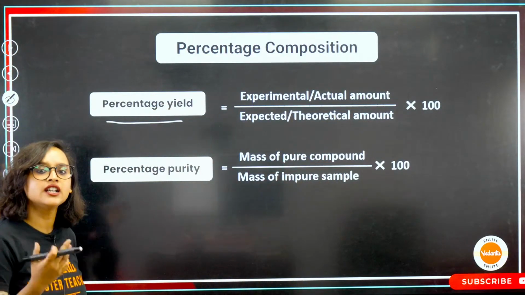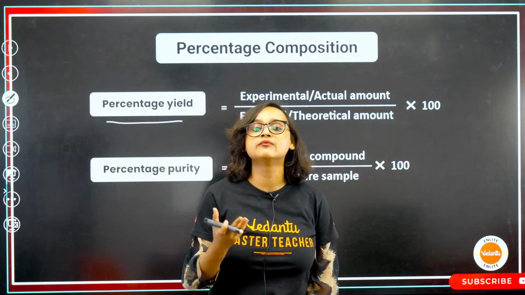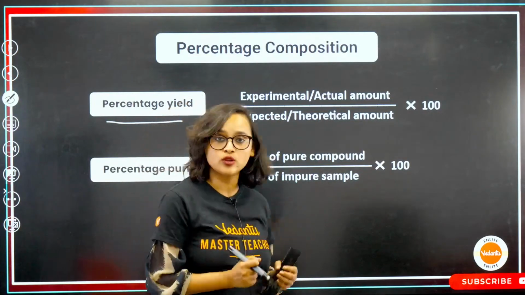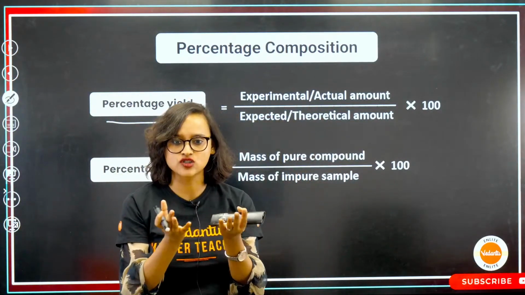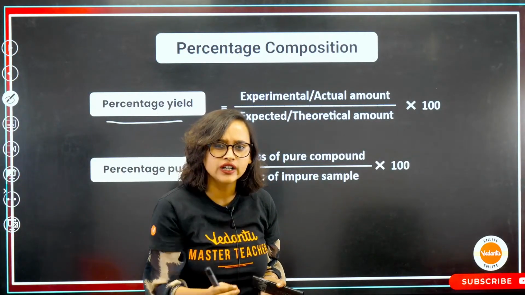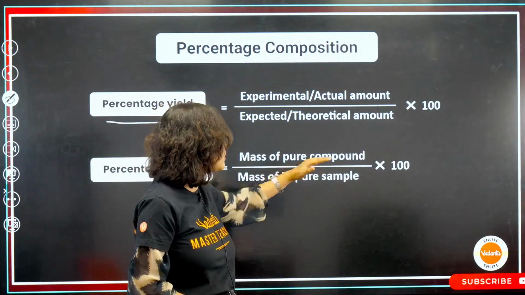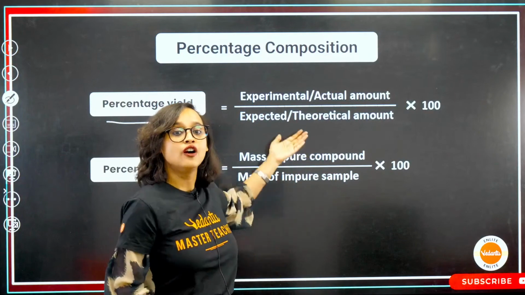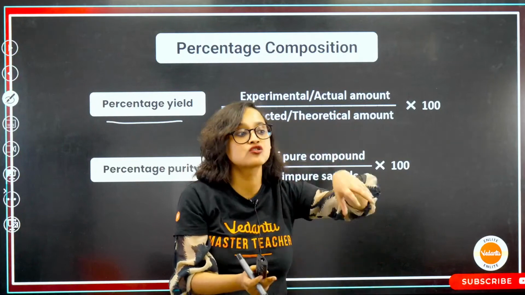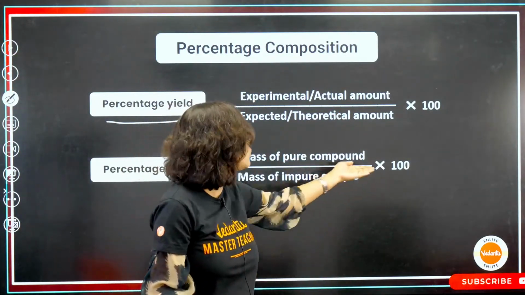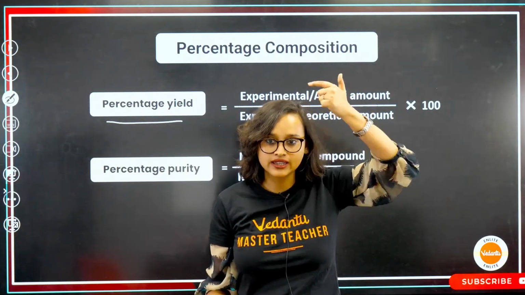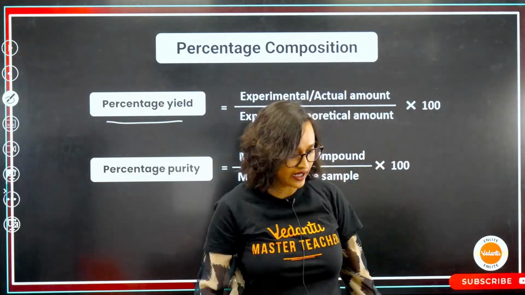Moving on from here, percentage purity. The only example that comes to my mind is metallurgy. Let's just say that I have dug out an ore. I found a big stone. Now, in that stone, what is the amount of pure gold? The mass of pure gold that I found from the mass of the impure sample. So you have to weigh the whole stone. Out of that stone, the pure gold you got divided by the whole mass, into 100, is your percentage purity. This is the example that came to my mind.